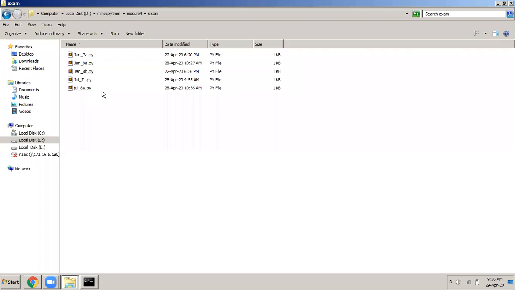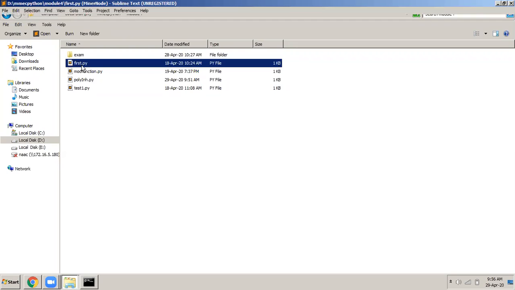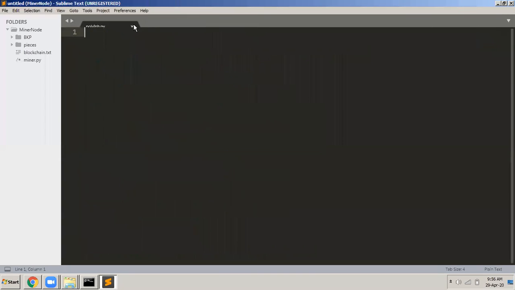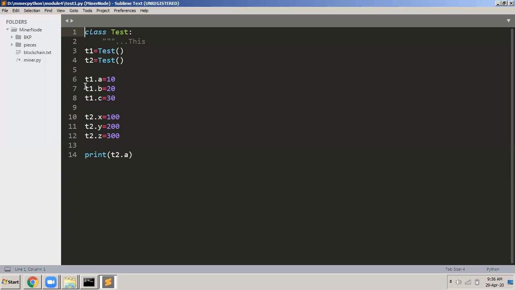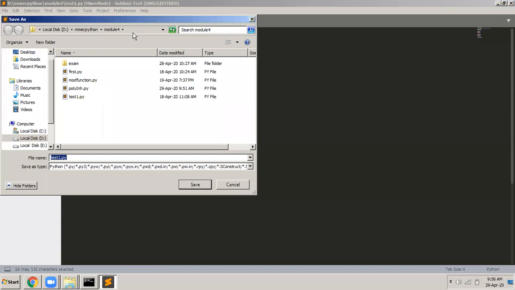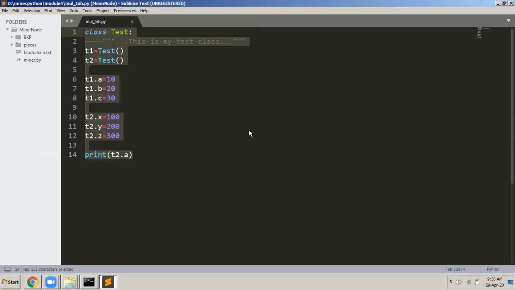These are the exam programs. Okay, don't worry. I'll start from here. Save as multi-inheritance.py. So what I'm explaining to you right now is multiple inheritance.